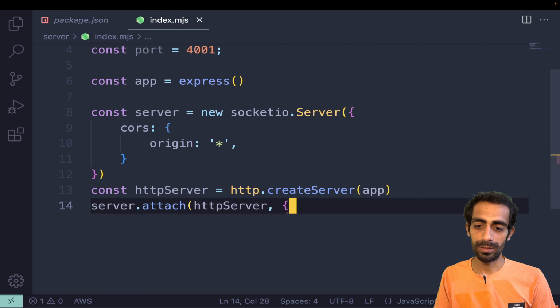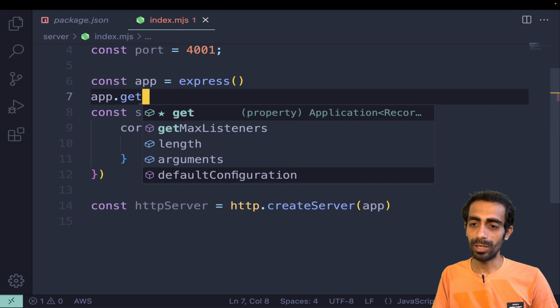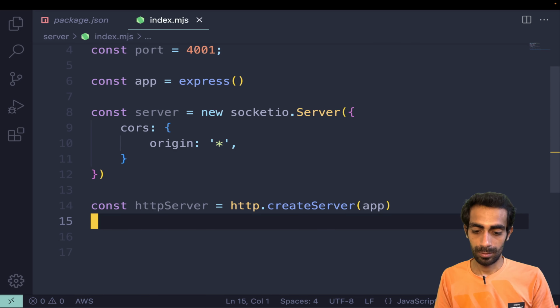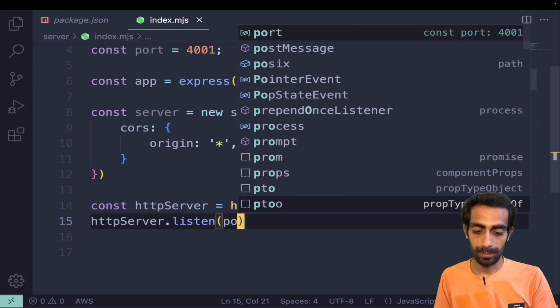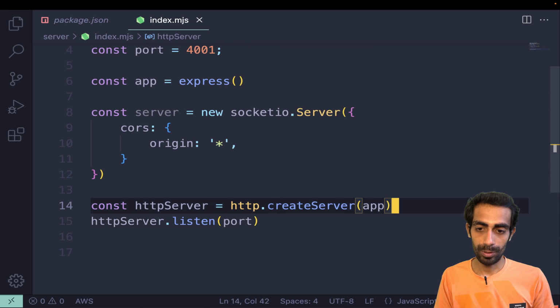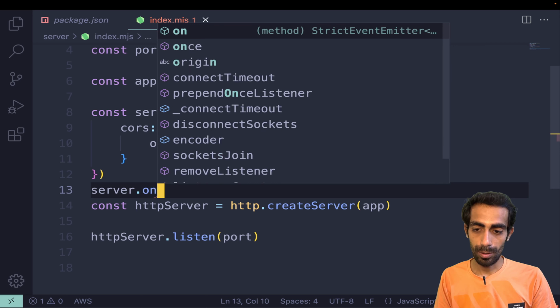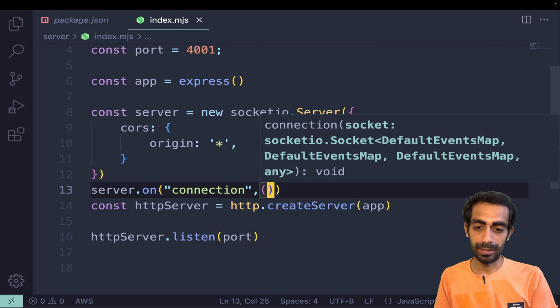Now we can directly listen. The http server is not needed separately, I just need to use app somewhere here. App.get we don't need to use. Then httpServer.listen with the port. So here we go. Now I'll say server.on connection, and we'll hit a callback.